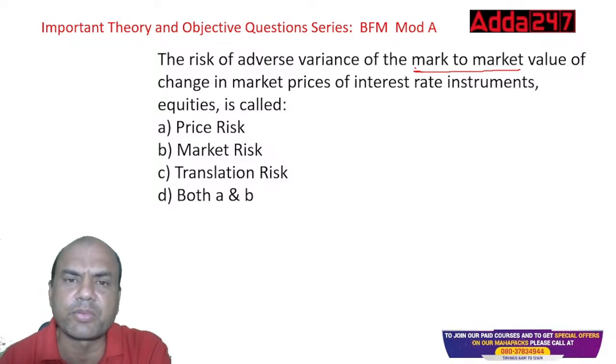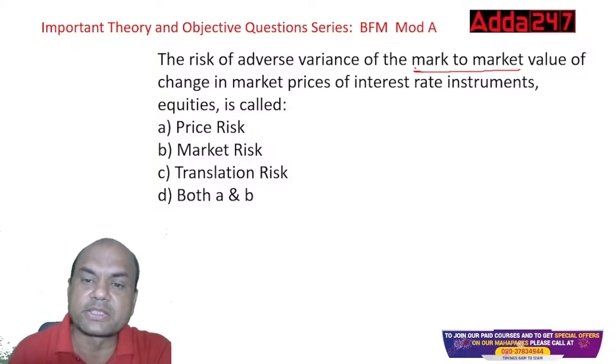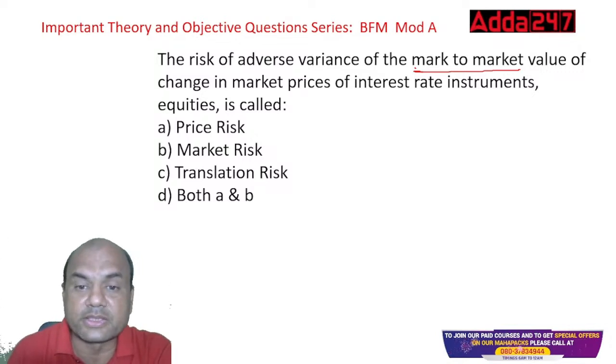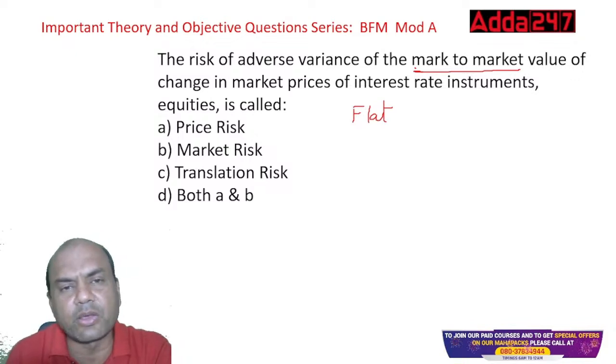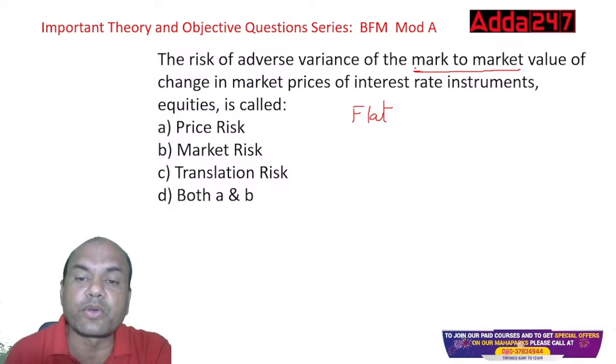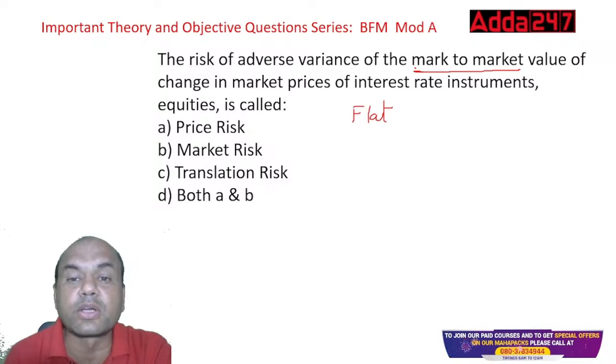Suppose you have purchased a flat for staying. Now you won't be selling this flat because you are staying in it. But you get the daily rates for it. Certain brokers come to you saying, sir, the flat you bought at, let's say, 30 lakhs is now worth around 50 lakhs.